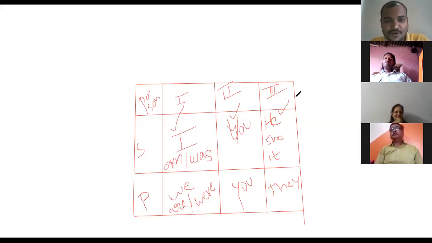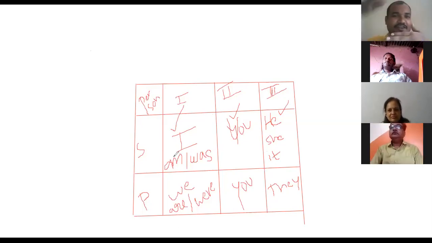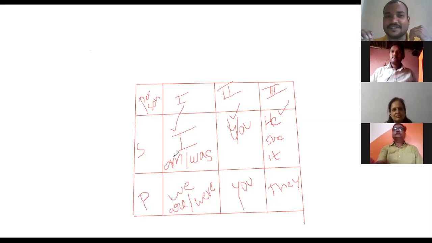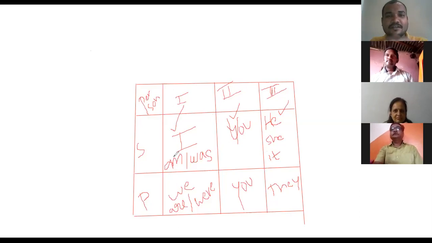Right. So whatever the concept we discussed so far, we just prepare this chart. After preparing this chart, try to just assume that there are students in front of you. Try to explain it. What is this table? So what is singular? What is plural? What is first person, second person, third person? So how the examples are changing. So we can use this. Okay, sir.